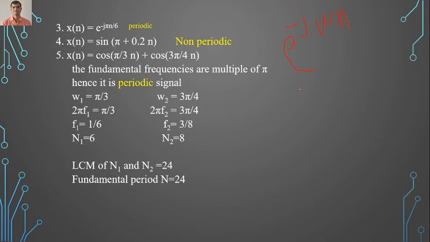This equation can be further expanded as cos omega n minus j sin omega n.